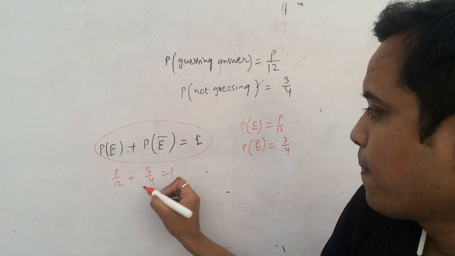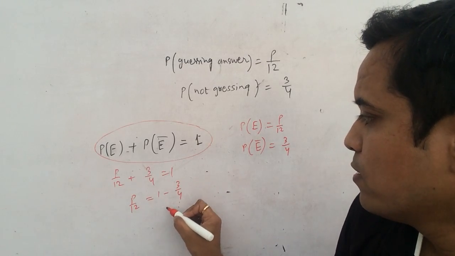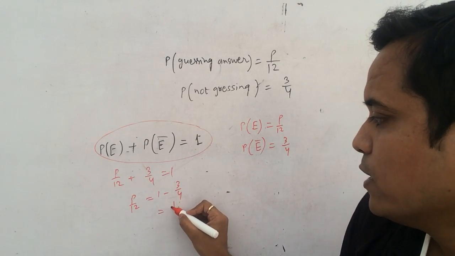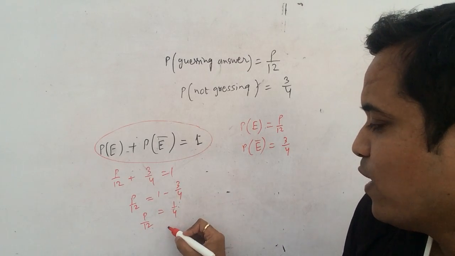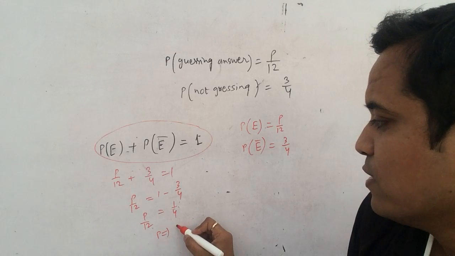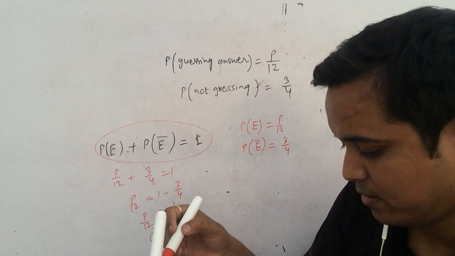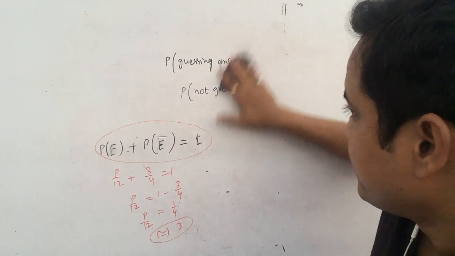Then p by 12 equals 1 minus 3 by 4, which is 4 by 4 minus 3 by 4, that is 1 by 4. Cross multiplying, your answer would be p equal to 3. Is it the answer? Yes, it is.